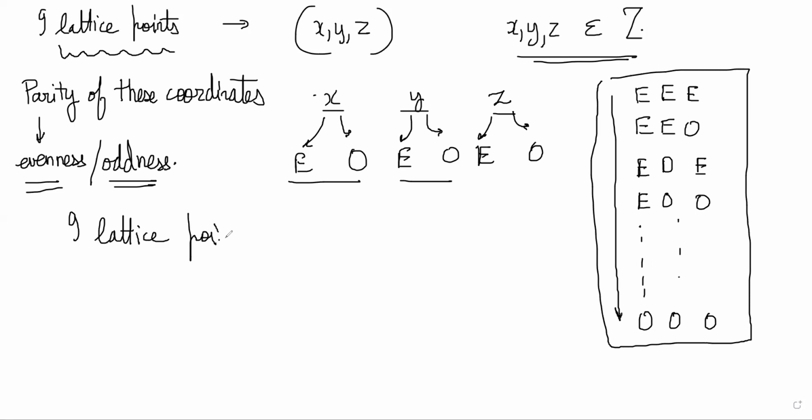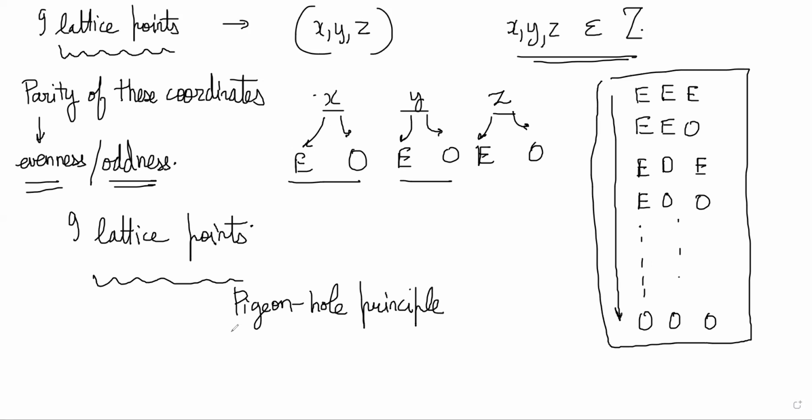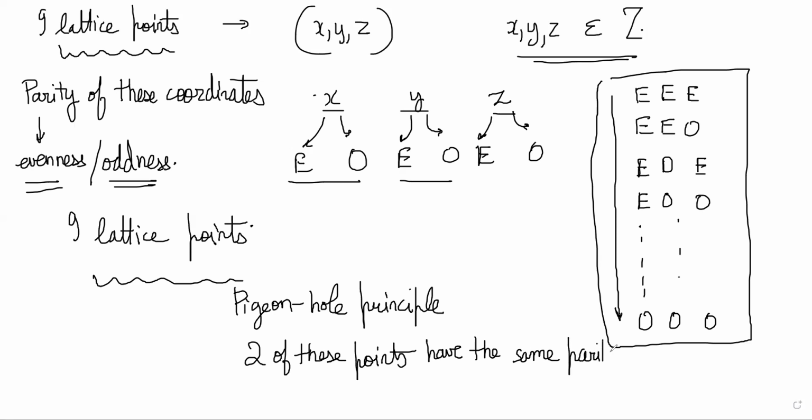Now this should give you a hint. If there are 9 lattice points and 8 different parity patterns, then obviously by pigeonhole principle, two of these points have the same parity pattern. Two of these points have the same parity, right? What does that mean?